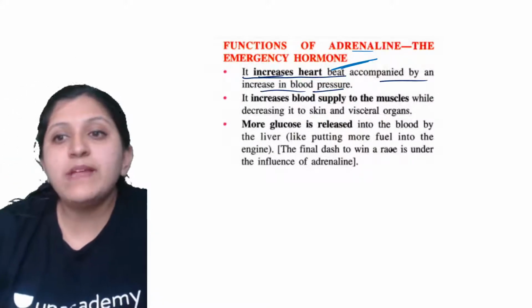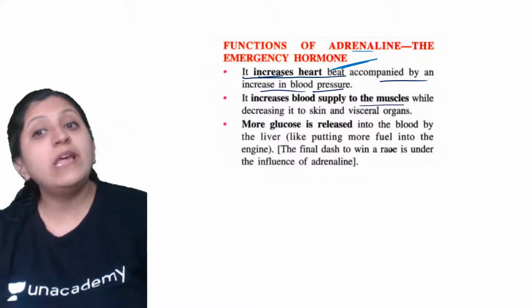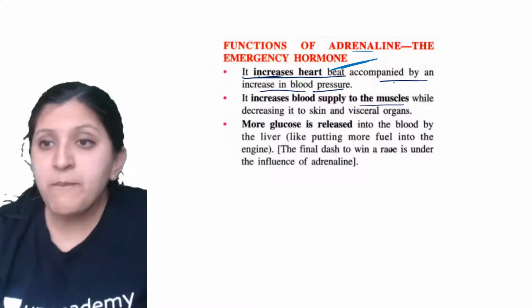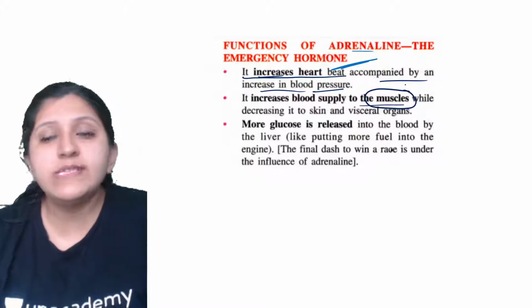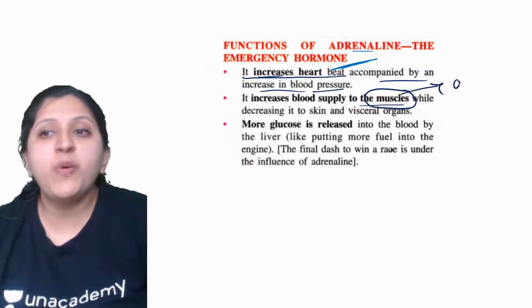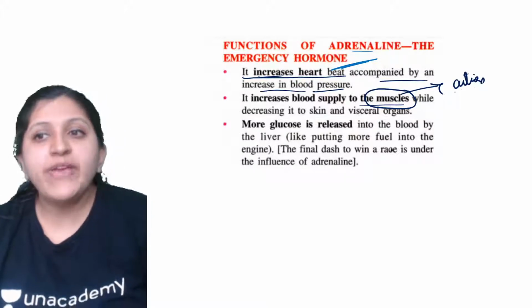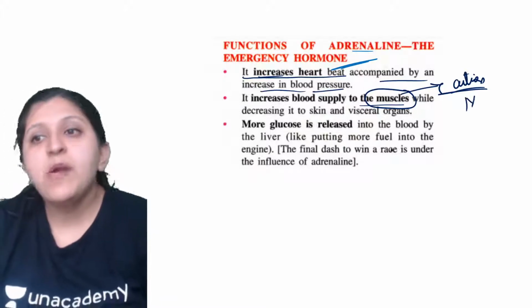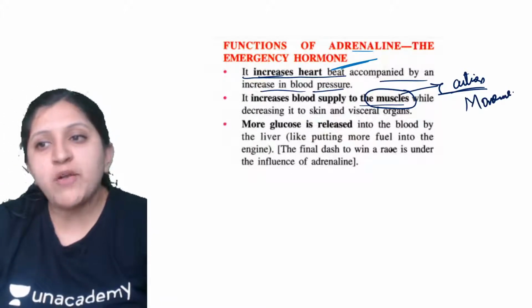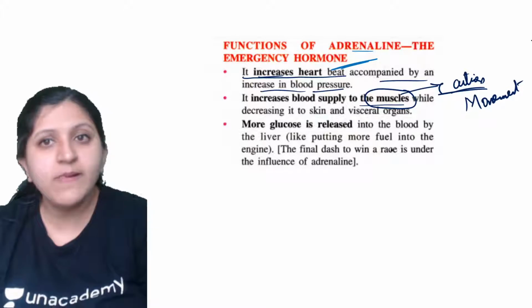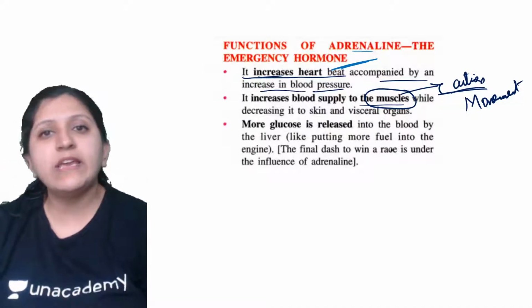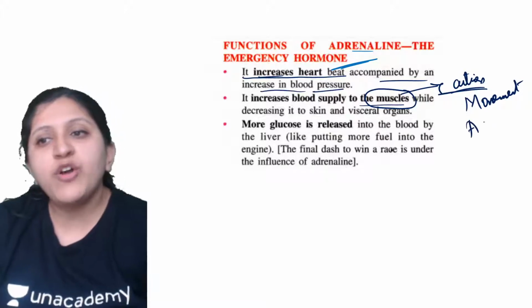Then there is an increase in blood supply to the muscle. Why is there an increase in blood supply to the muscle? These are the muscles which have to perform the action. Always a response or action is performed by the muscles, so movement is going to occur. You are running or you are fighting, so you are going to use all the muscles in your body. Again, for muscle movement a lot of energy is required, so energy is being spent there.